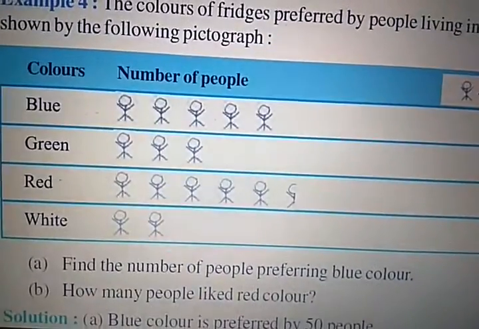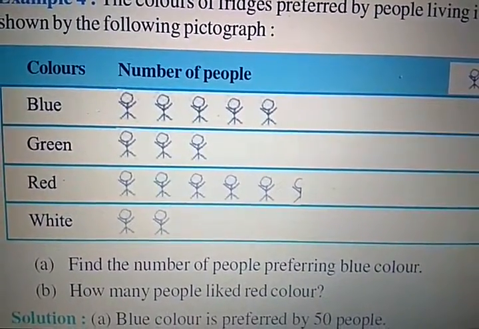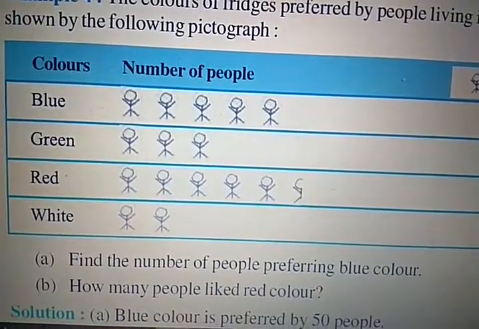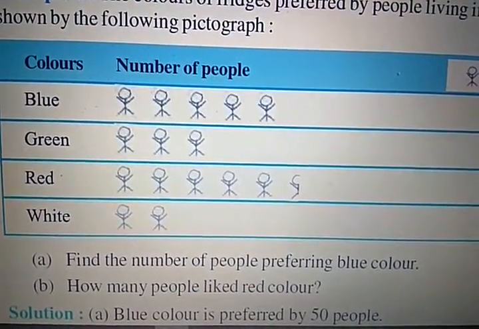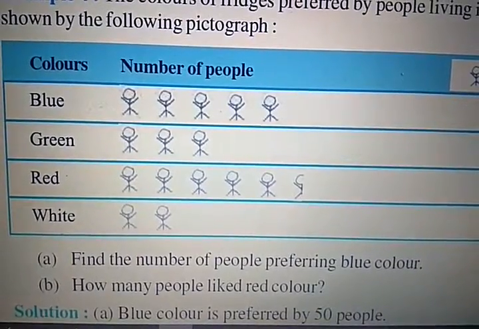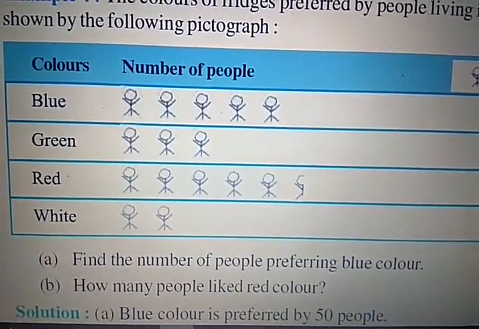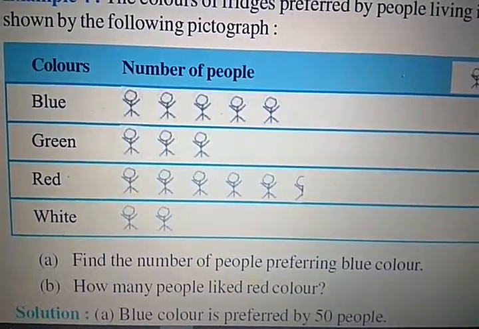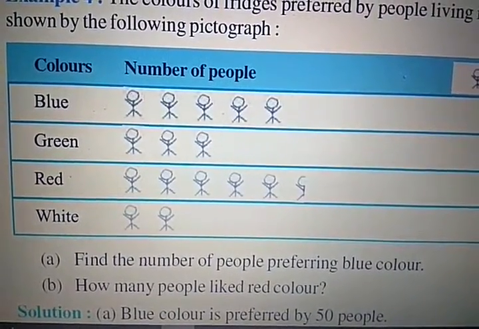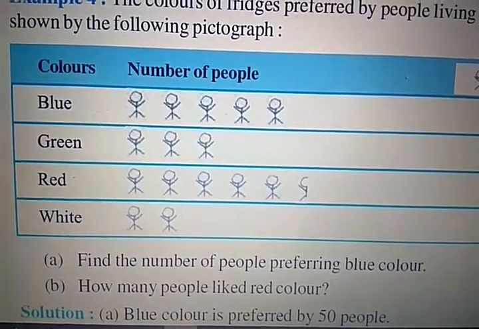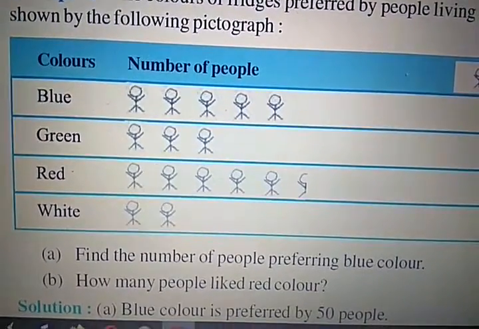Now what is the question? Find the number of people who preferred blue color. So how many people? 50. How many people like red color? In red, 5 full figures are there, so 10 fives are 50, and one figure is half. So 10 half is 5. So 50 plus 5, 55.